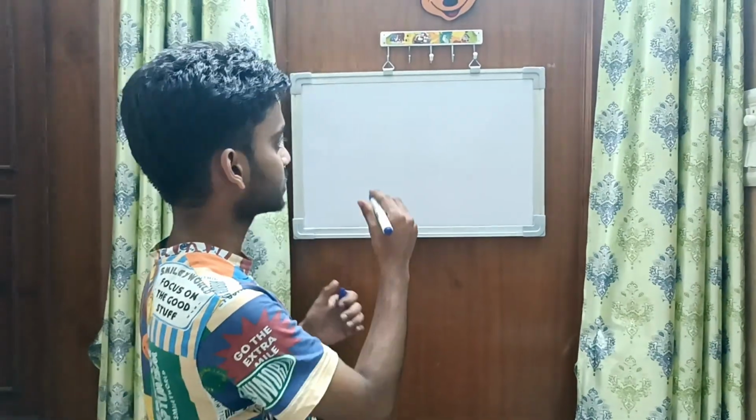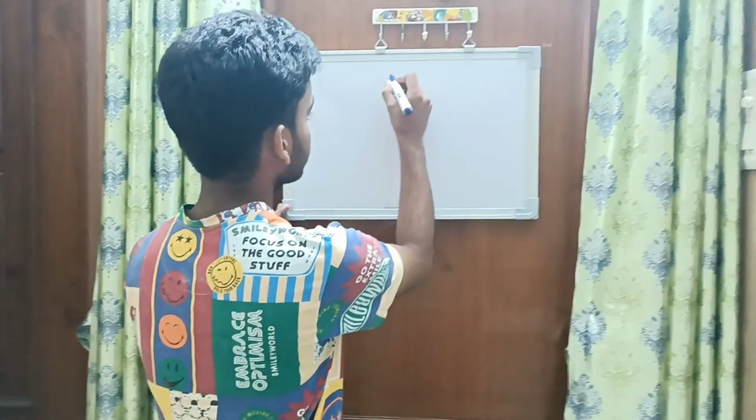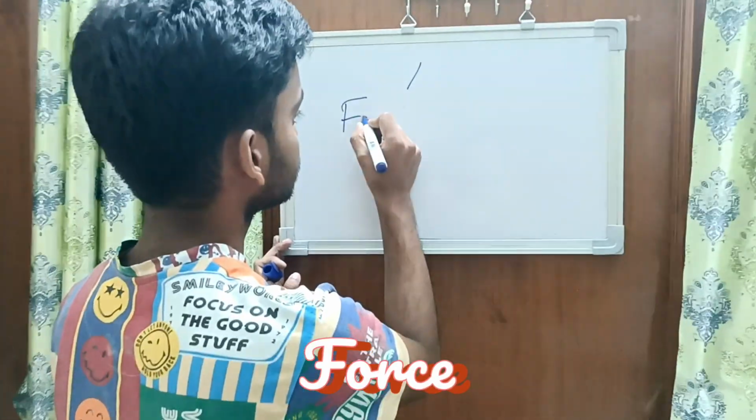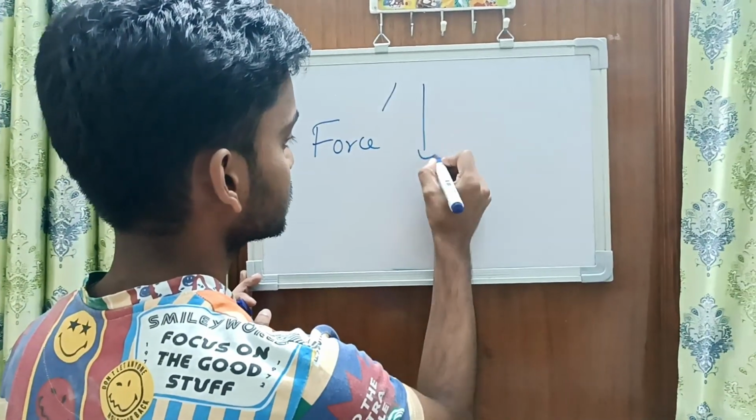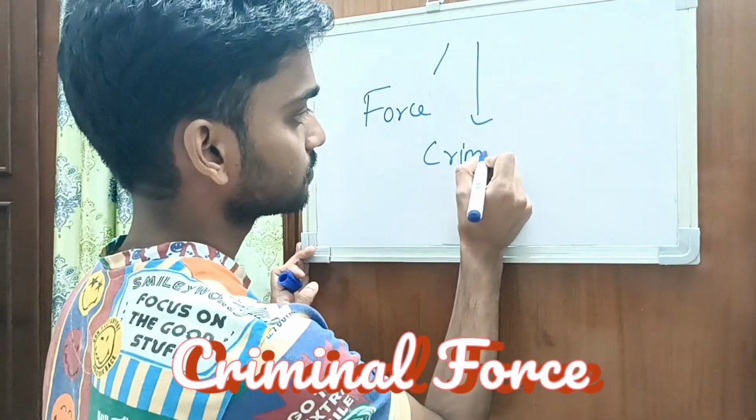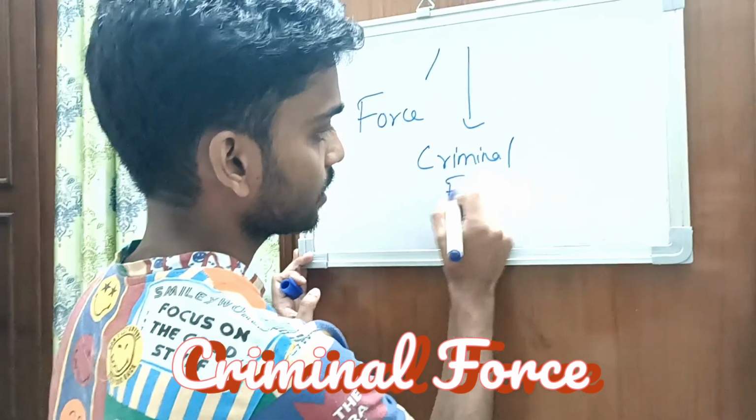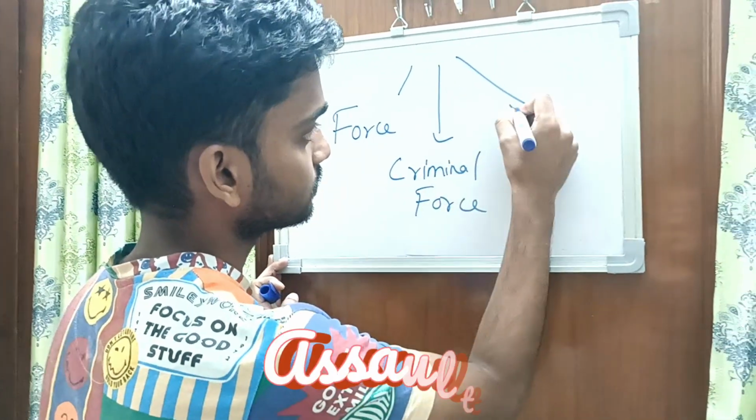So today we will be discussing three main offences under the BNS, that is Bharatiya Nagrik Sanhita. The first one is force, the second one is criminal force, and the third one is assault.